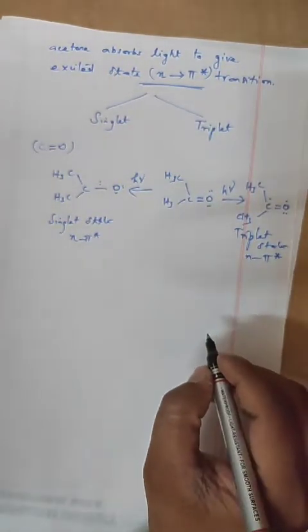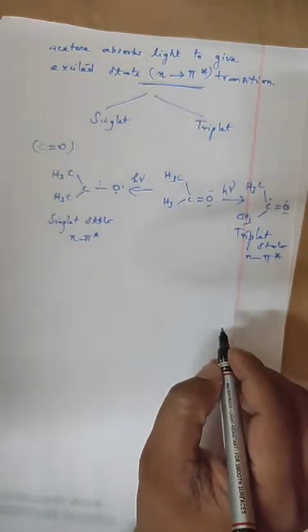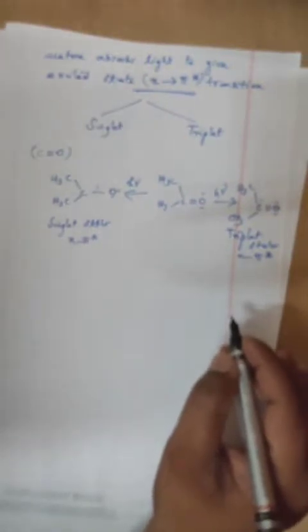The photochemical reactions of ketones and also aldehydes that occur by fission of the carbon-carbon bond adjacent to the carbonyl group, and elimination of carbon monoxide, are termed the Norrish type 1 reaction.